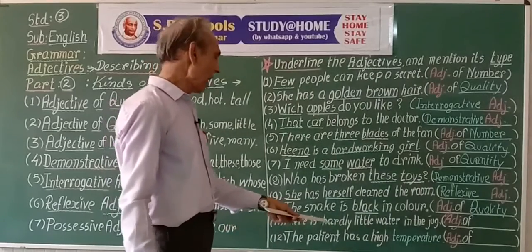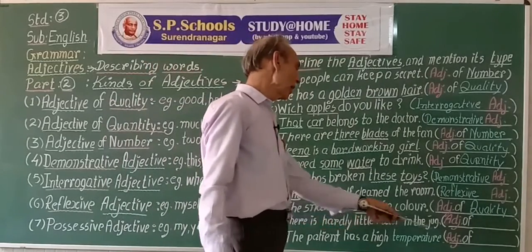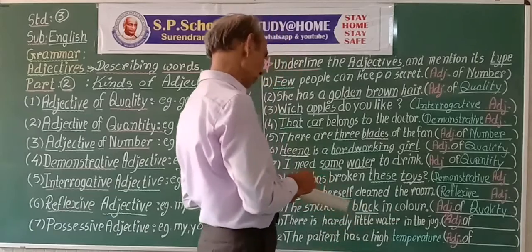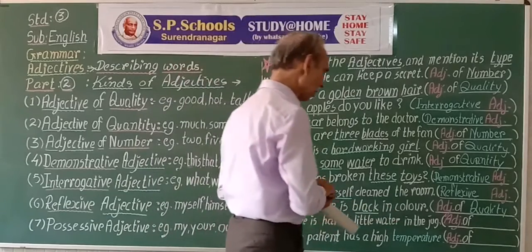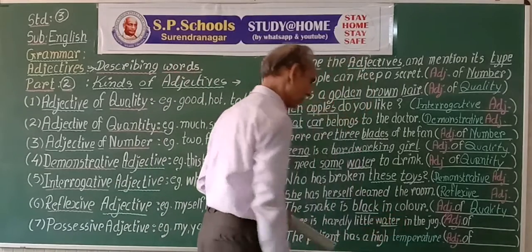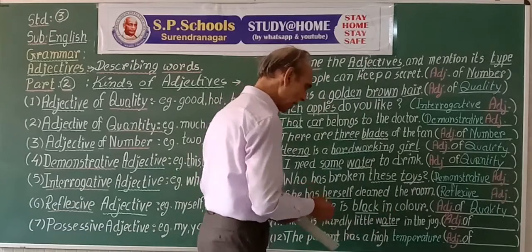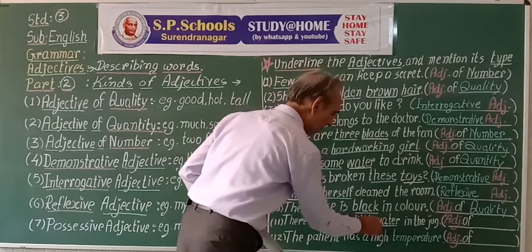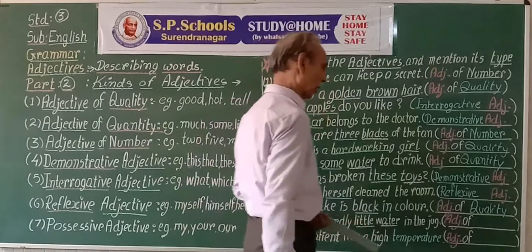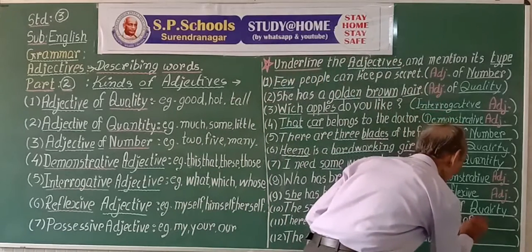There is hardly little water in the jug. Here we have the word water. Hardly little water. It shows the quantity of the water. So it is the adjective of quantity.